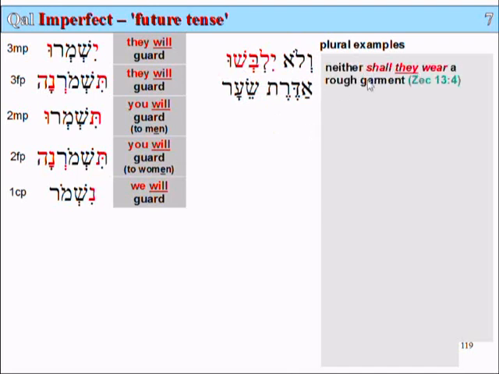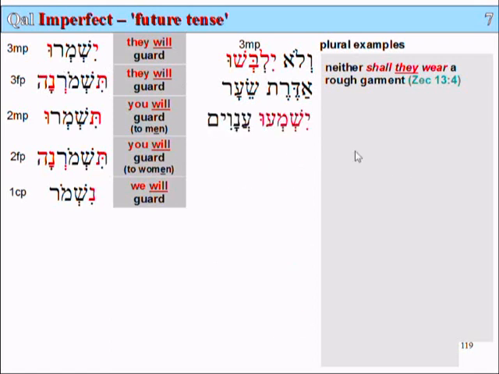Neither shall they wear a rough garment or goat-haired garment. So this word yilbashu, translated they shall wear, is the third person masculine plural. And you notice that the vowels are just the same as in the table.